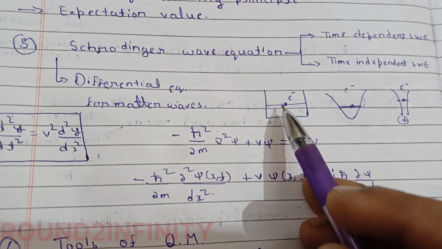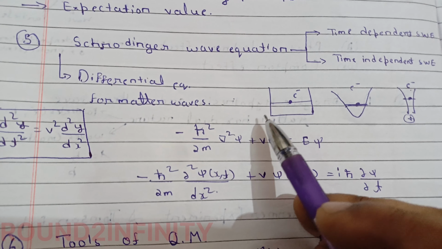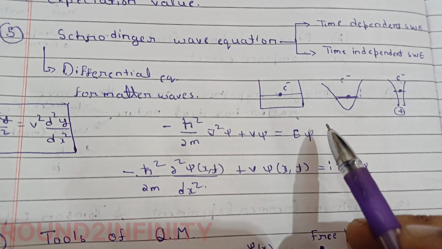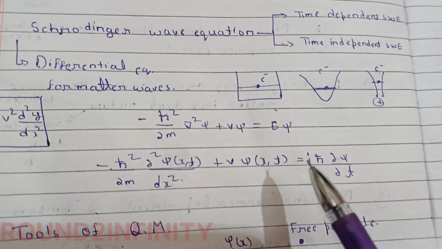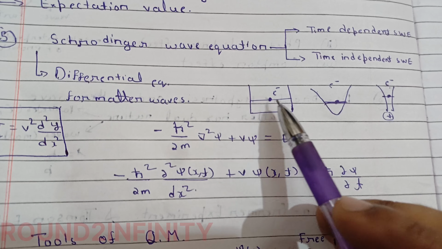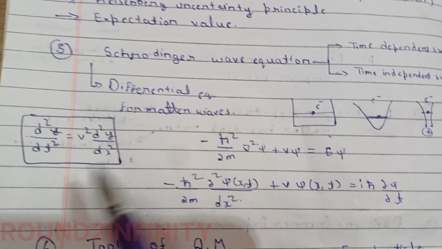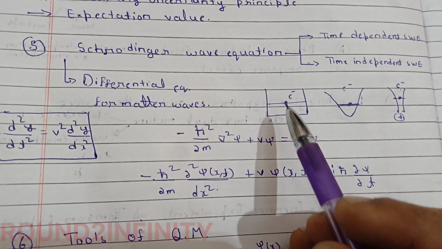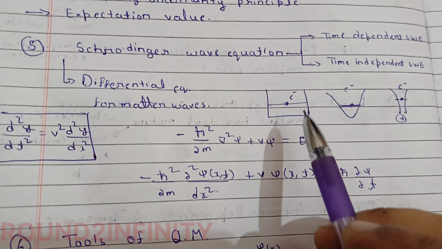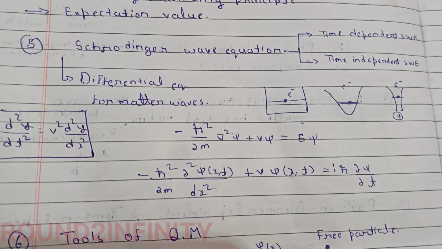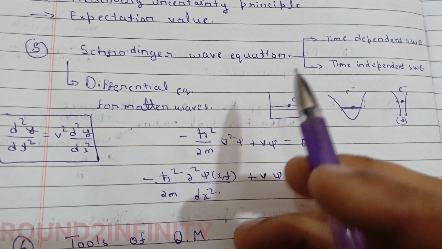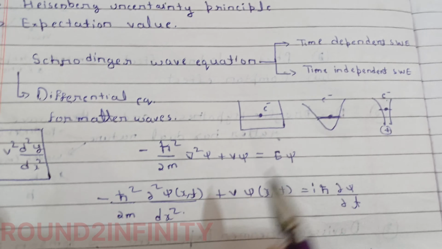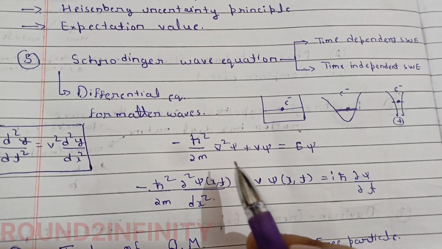If there is an electron in a potential well, or a box, or a harmonic oscillator, or in a hydrogen atom, the waves of these electrons can't be defined using this equation. So there should be some equation which can define these electrons or the matter waves due to these electrons inside these potentials. These equations were given by Schrodinger, and we have two kinds of Schrodinger equations, time dependent and time independent.